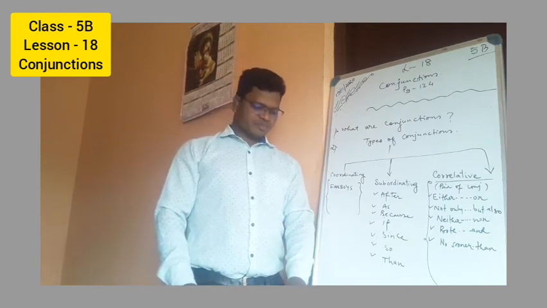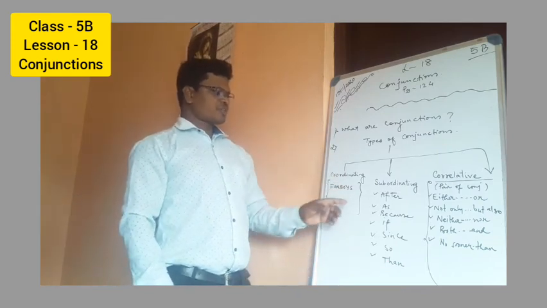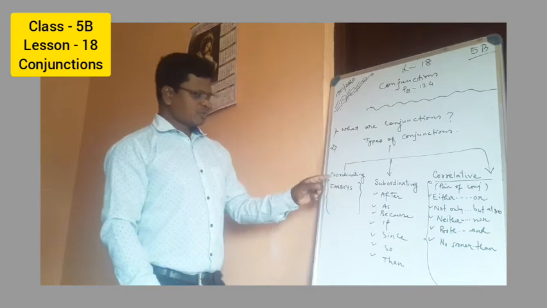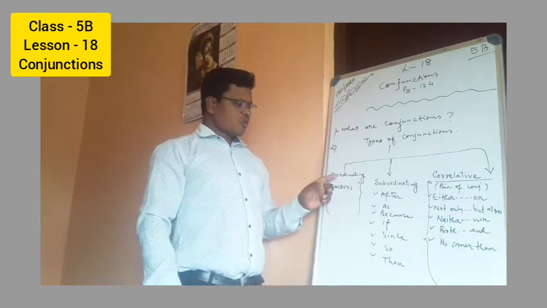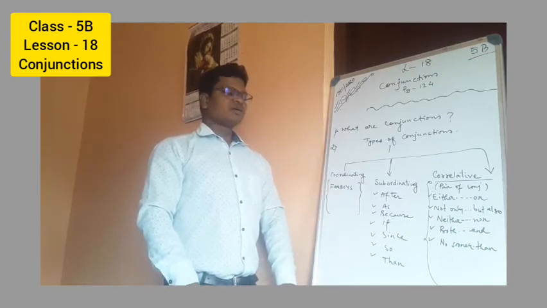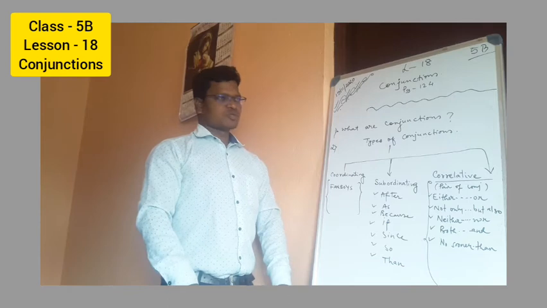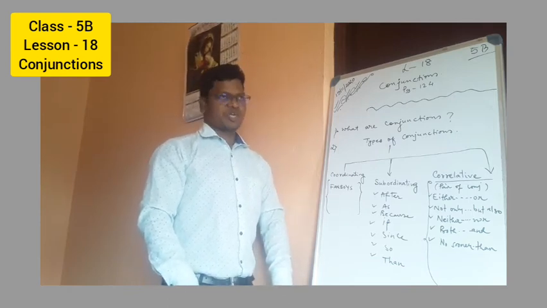Now we will see the types of conjunctions. The first one is coordinating conjunctions, then subordinating conjunctions, and correlative conjunctions. These are the three different types of conjunctions that we will be seeing.